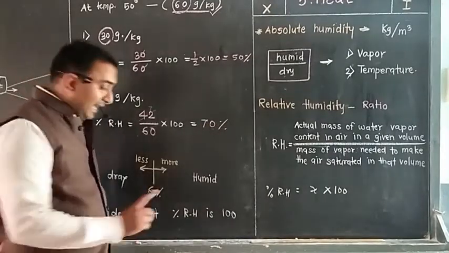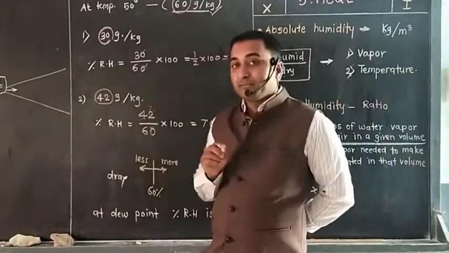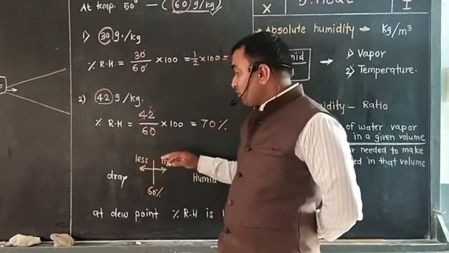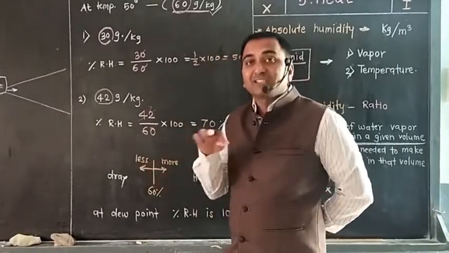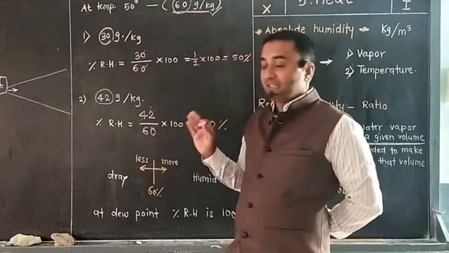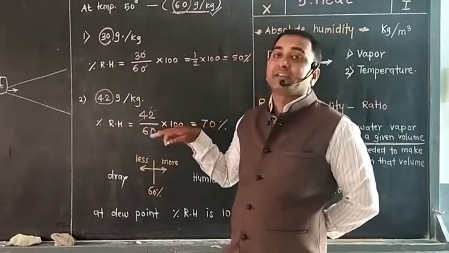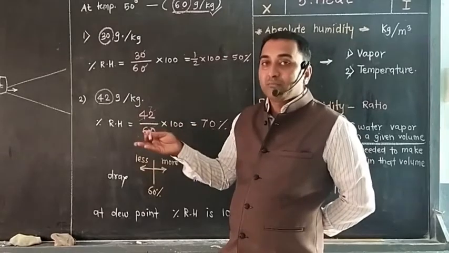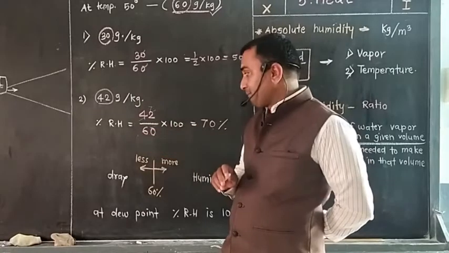Got it? So now relative humidity is 70%. What does that mean? As relative humidity is 70%, what is needed to make it saturated? Within that we have 70%, so again 30% is needed, and then we will make that air saturated.